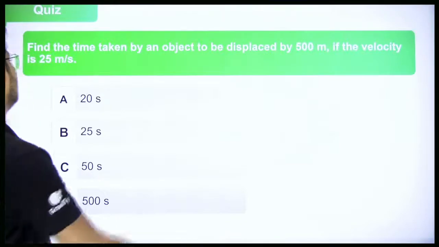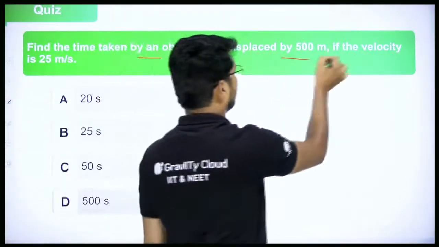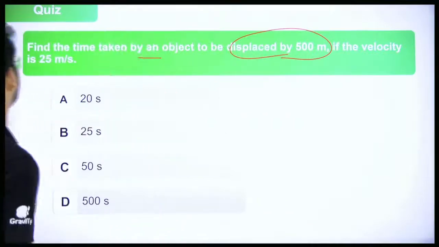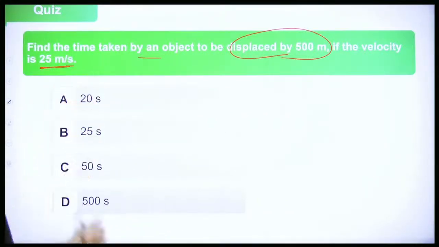Find the time taken by an object to be displaced by 500 meters, if the velocity is 25 meter per second. You have 4 options. Displacement is given, velocity is given, so please solve it. Very simple. Write down the given information, then use the formula and you'll get the answer. Solve it, everyone. I'm giving you some time, so solve it.